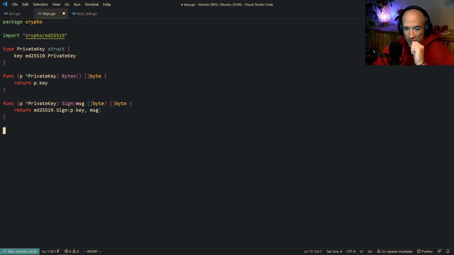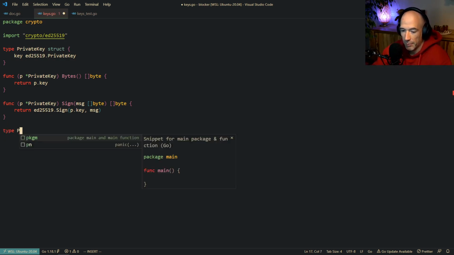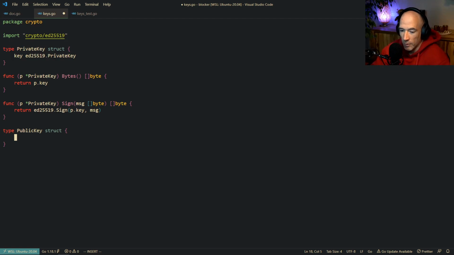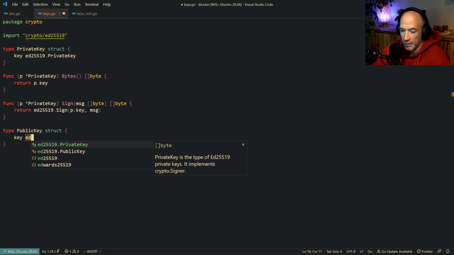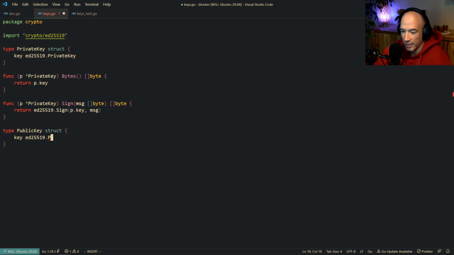All right. The next thing we're going to do is find a way to get a public key. So what we're going to do is say type PublicKey. It's going to be a structure. And that's going to be the same thing. We're going to say key is going to be ed25519. It's going to be a public key, actually. Let's just tab complete this like this. So we're going to make a function on this private key. We're going to call this Public, and that's going to return a pointer to a public key.